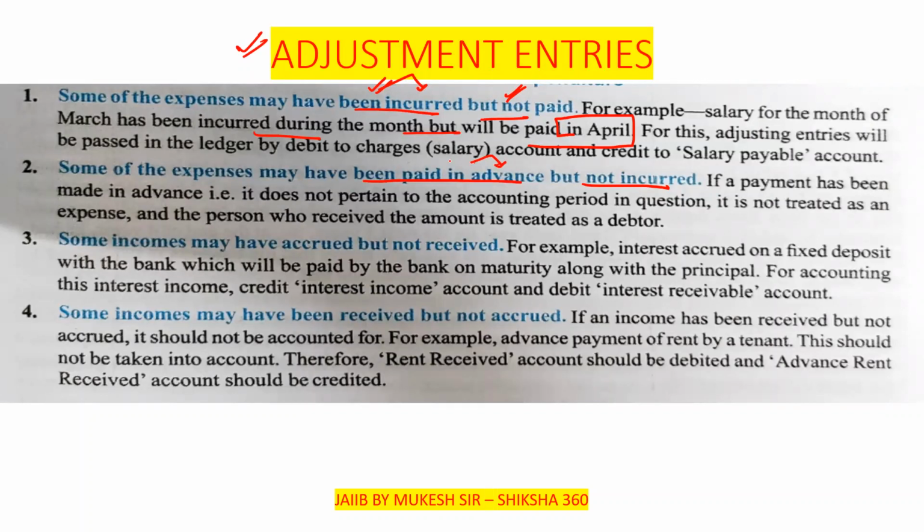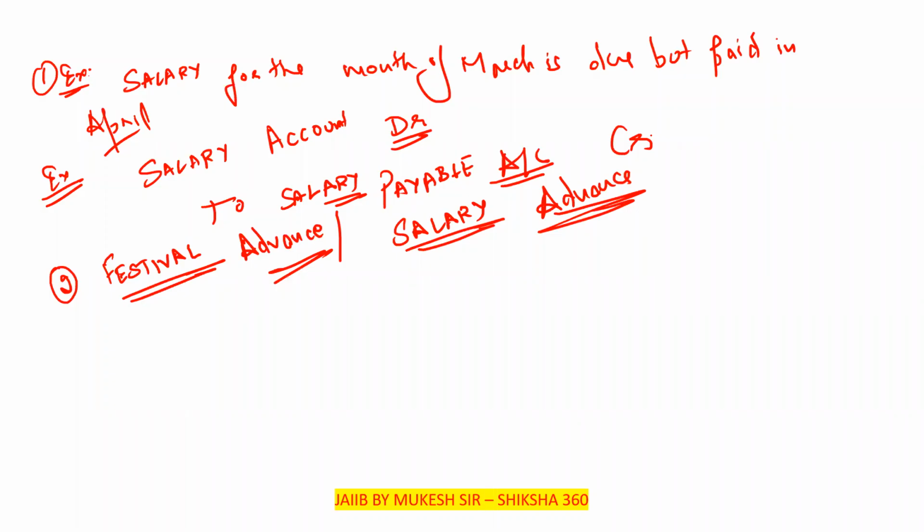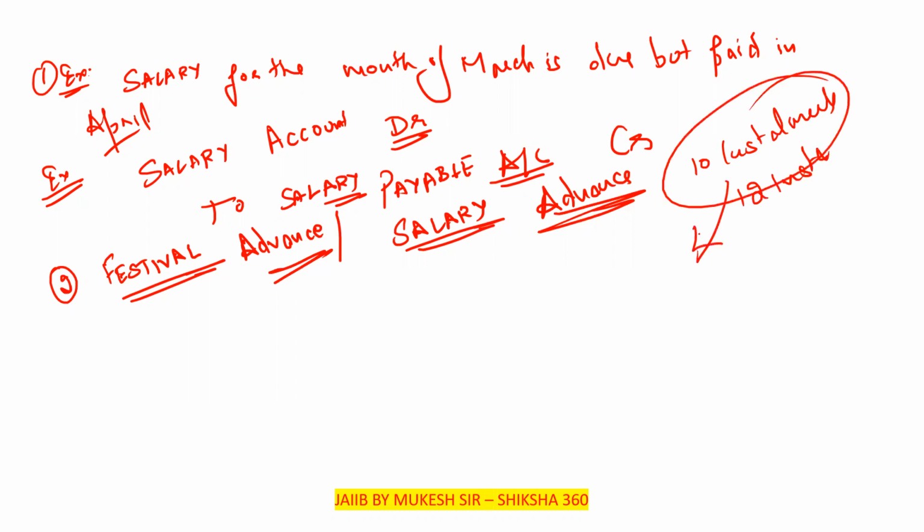Some of the expenses may have been paid in advance but not incurred. In that case, one month's salary will be provided to you in advance. As per your requirement you will take it, and there is a monthly installment that is to be deducted from your salary every month. We can say that there are 10 installments or 12 installments. But we are taking the example of 10 installments for ease.